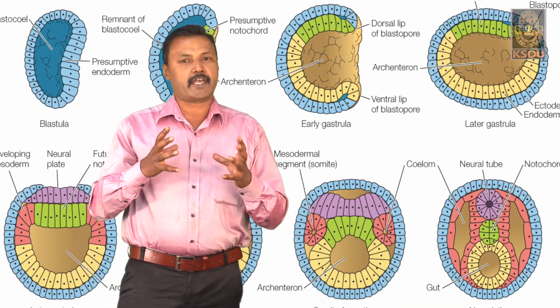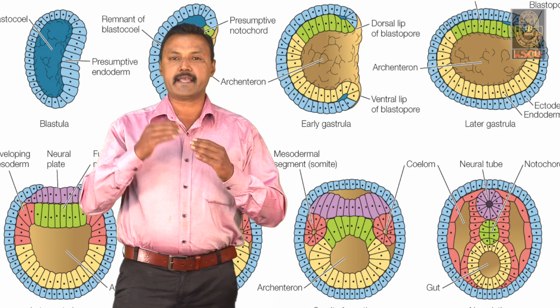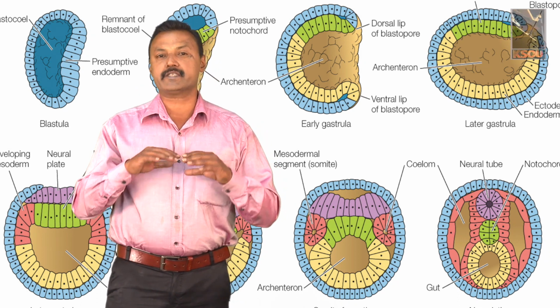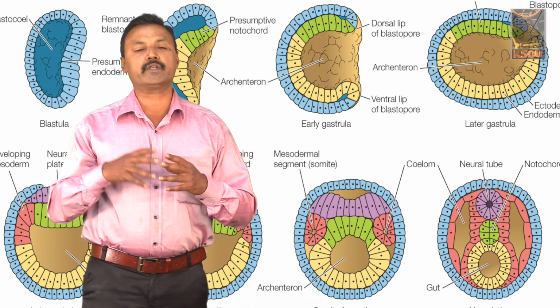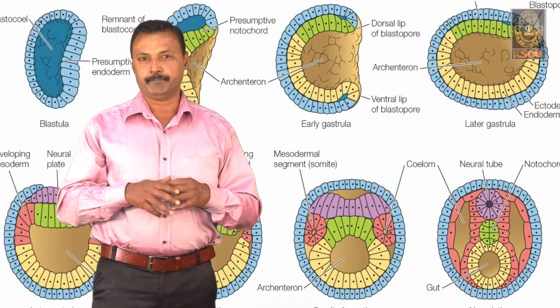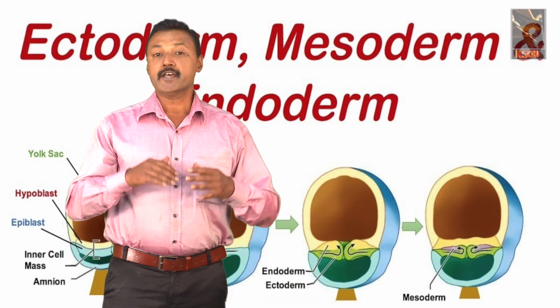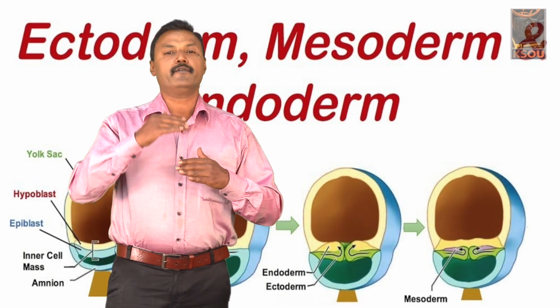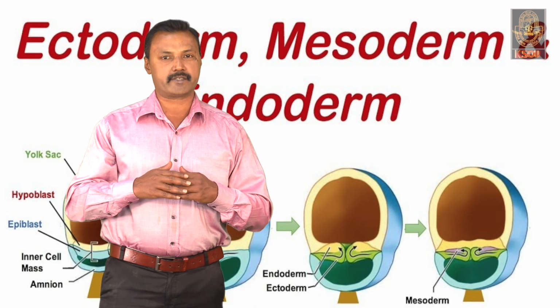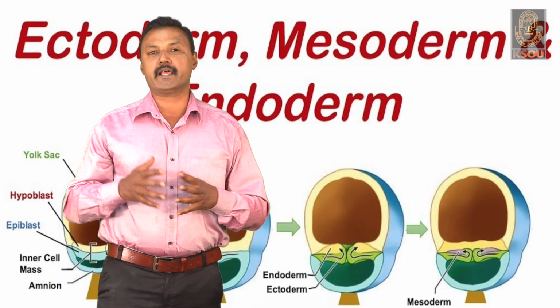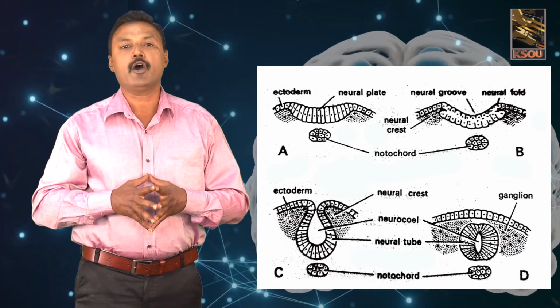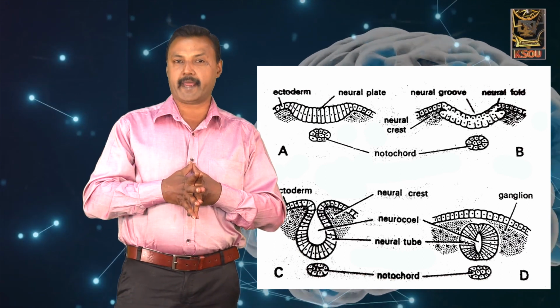During gastrulation, the repeated cell divisions get organized into three important germ layers, the ectoderm, endoderm as well as the mesoderm. The ectodermal layer organized on the dorsal region develops into the nervous system, the central nervous system or the brain.